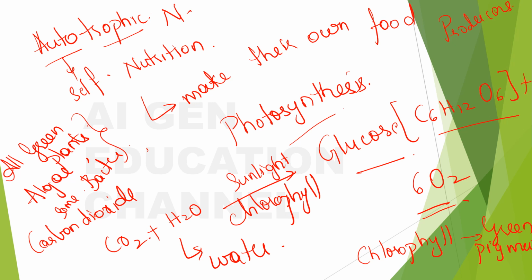Chlorophyll helps in trapping the solar energy, and with this solar energy we know that the process of photosynthesis is possible, right? So chlorophyll traps the solar energy or the sunlight, and it helps in the conversion of carbon dioxide and water into glucose and oxygen. You all know that we need oxygen to live, right? So oxygen is so important, and for every plant to live, it needs glucose.